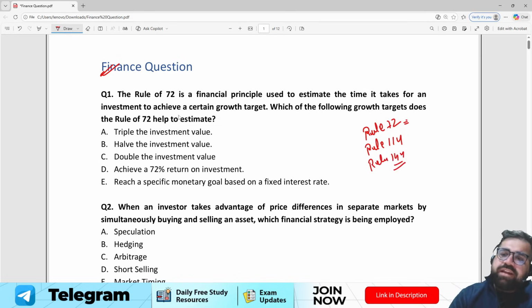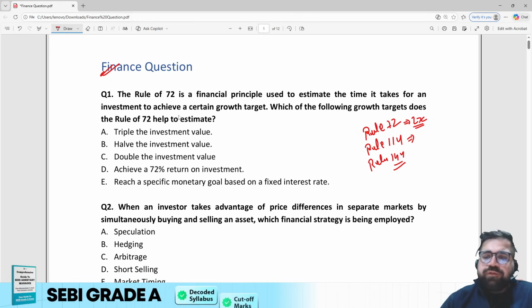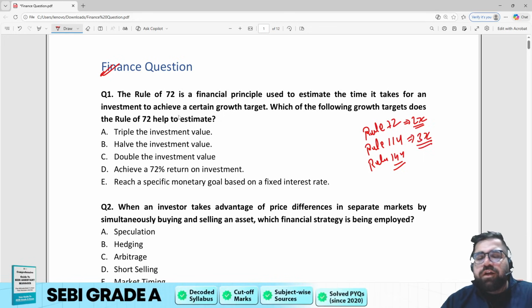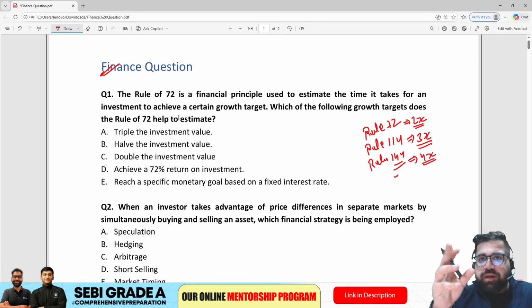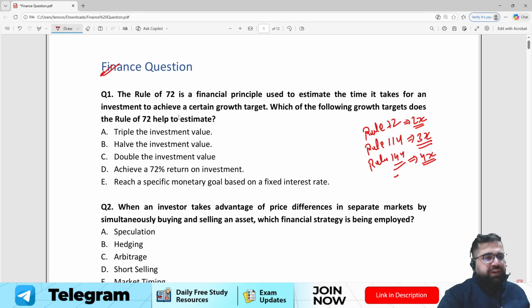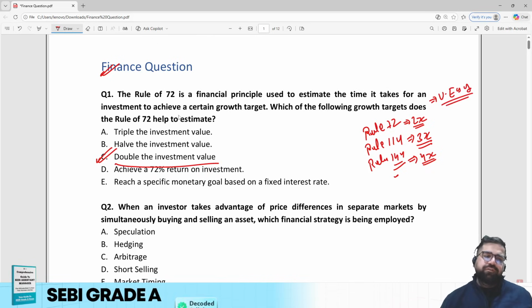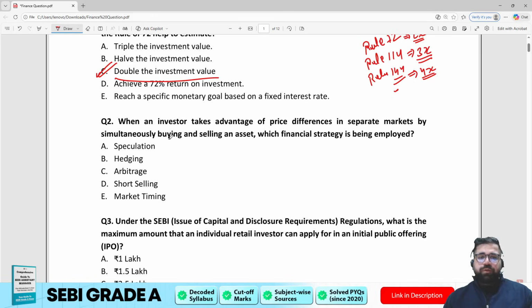Rule of 72 basically tells you how much time it will take to double your investment. Rule of 114 basically tells you how much time it will take to triple your investment, and rule of 144 basically tells you how much time it will take to quadruple, like to make your investment 4 times. Now just check the answers. The correct answer will be option number C, because double the investment value will be the correct answer in question number 1. According to me, this is very easy, and if you are going wrong in these questions, then you have to ask yourself what effort is needed to make sure that you are on the right path.